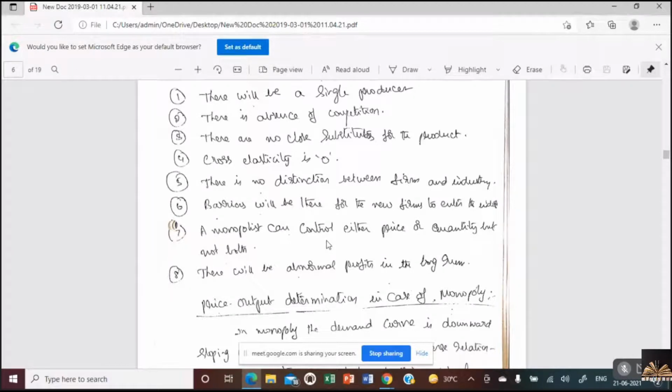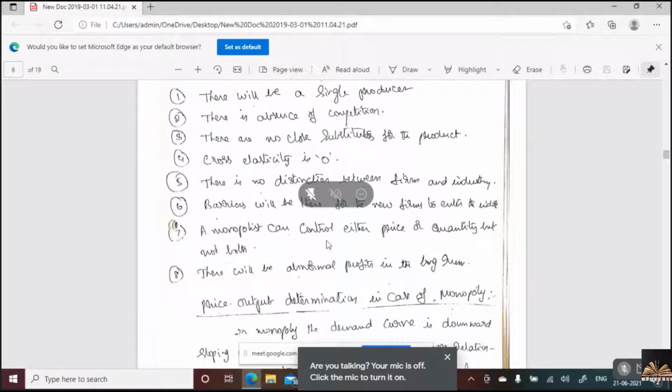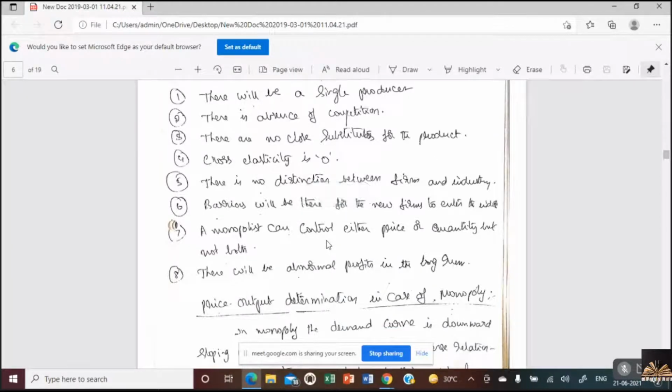No substitute products. If he wants to increase sales, what does he have to do? He has to reduce the price, isn't it? Because there is no other person who sells such products. So if he wants to increase his sales, he has to reduce the price. So either he can control quantity or he can control price, but not both. To increase sales, he has to reduce price by giving discounts. Is that clear, Nana?